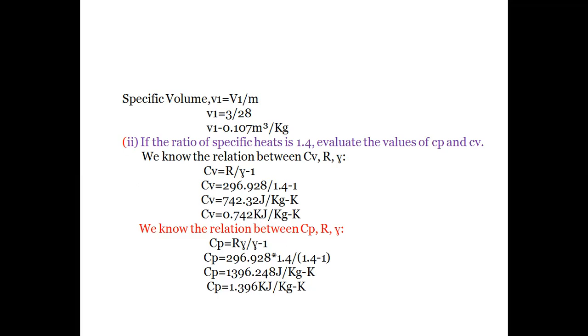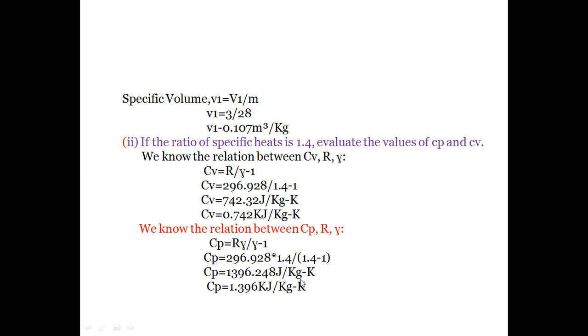And second unknown parameter we have to calculate is Cp. So we know the relation between Cp, R and gamma as Cp is equal to R into gamma by gamma minus 1. So we know the value of R as 296 joule per kg Kelvin, and gamma value for nitrogen gas is 1.4. So by substituting these values, we will get Cp as 1396.248 joule per kg Kelvin.